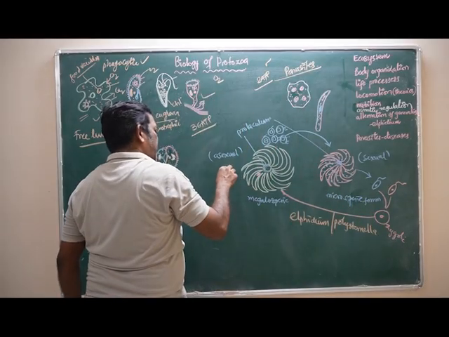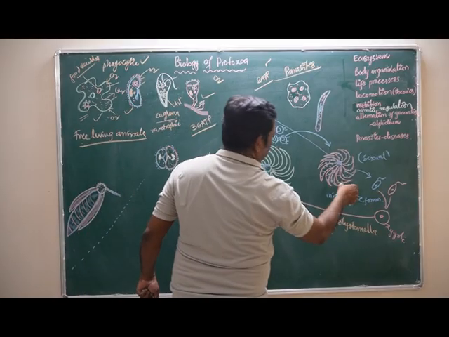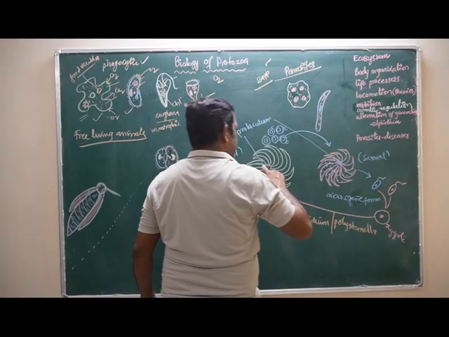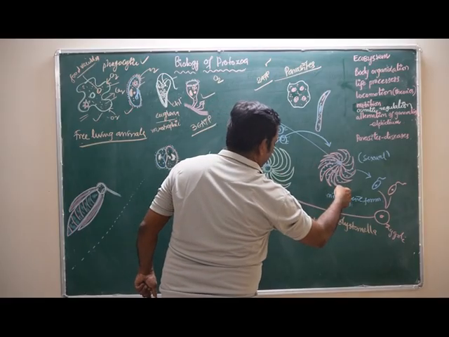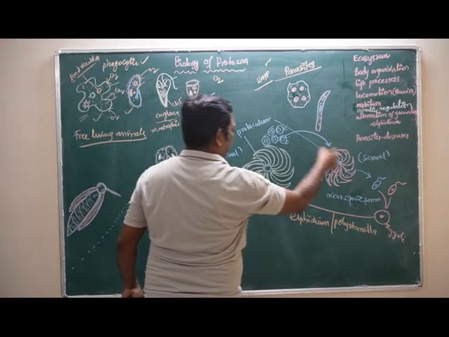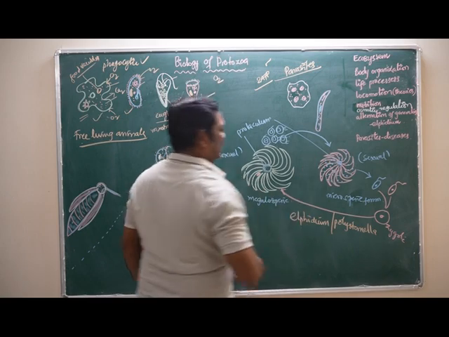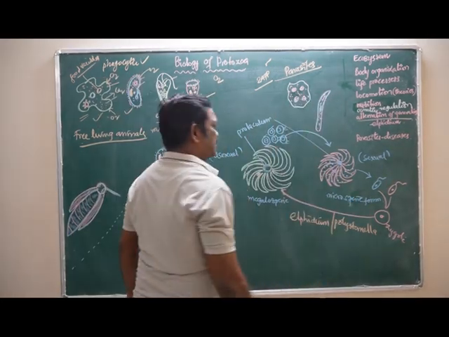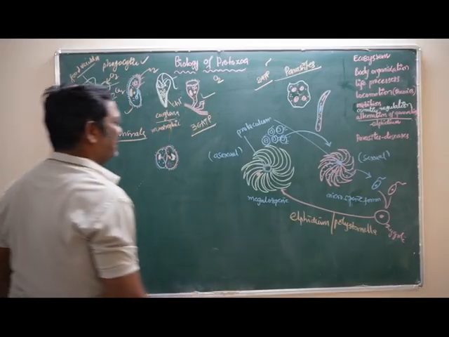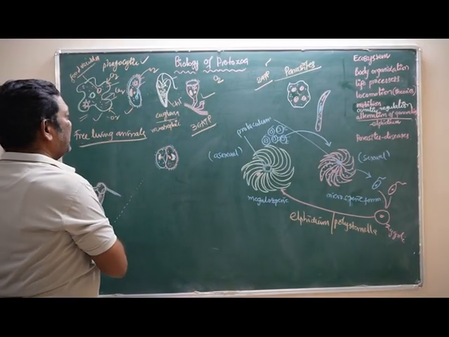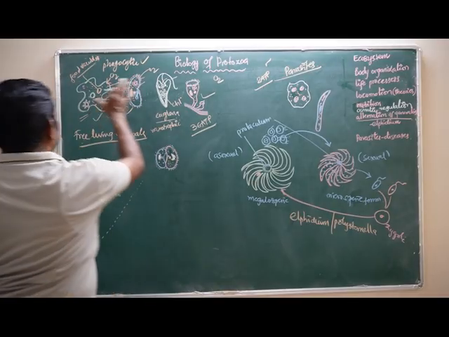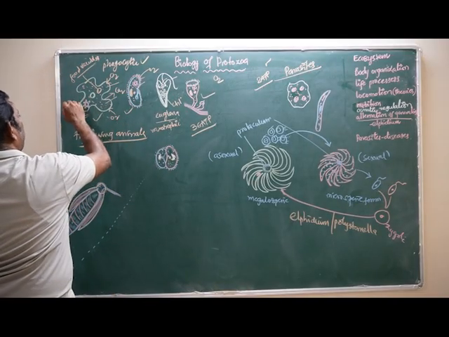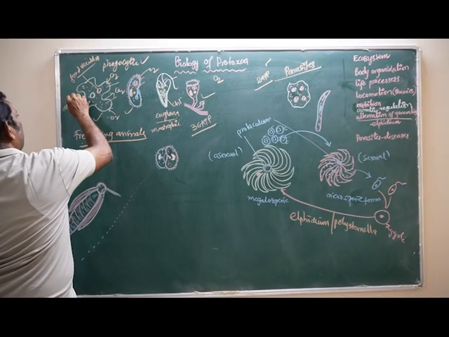The zygote undergoes mitotic divisions and forms the megalosporic form. The megalosporic form is the asexual form, and the next, the microsporic form, is the sexual form. This is once micro and next macro, micro and macro. So the generation is alternating. Alternation of generations is found in Elphidium, a protozoan. Next, in amoeba, only asexual reproduction is taking place.